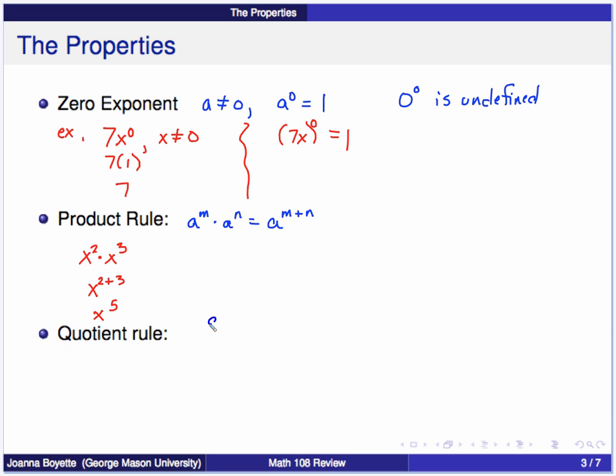The quotient rule: a to the m divided by a to the n is equal to a to the m minus n. So for an example, I have x to the 7th divided by x to the 5th, which is equal to x to the 7 minus 5. Again, one base. These two get combined into one base, and the exponents are subtracted, and I get x squared.